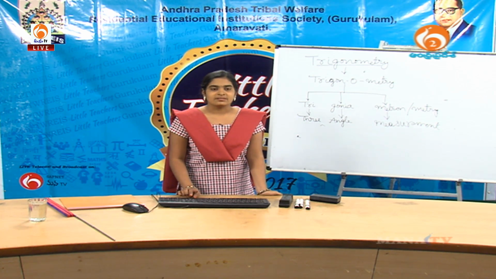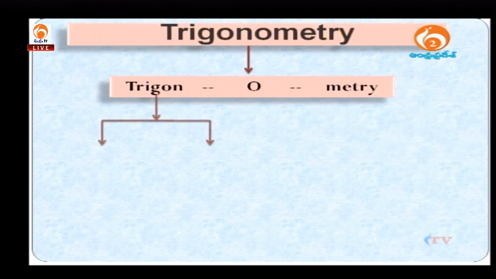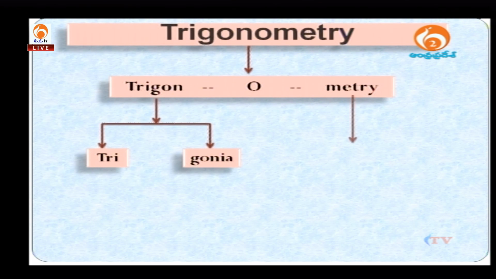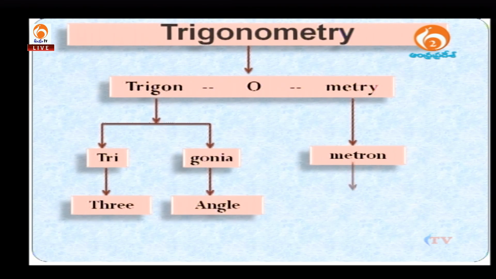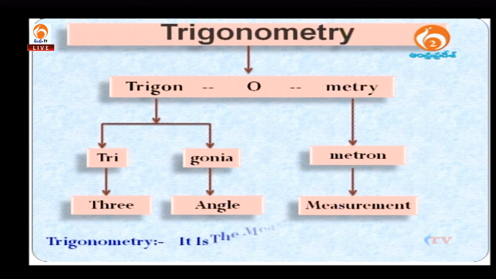Trigon is subdivided into two words, tri and gonia, and metry means metron. Tri means 3, gonia means angle, and metron means measurement. Trigonometry is the measurement of 3 angles.